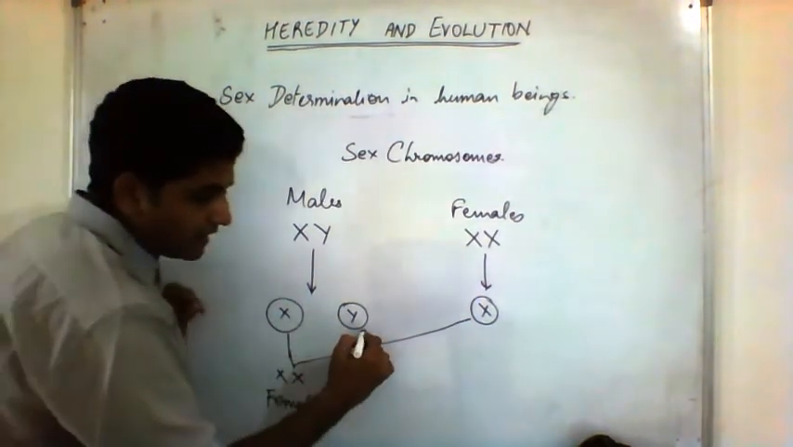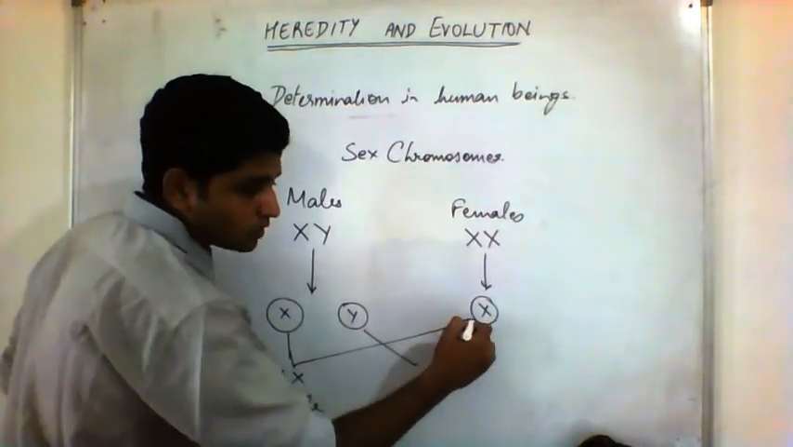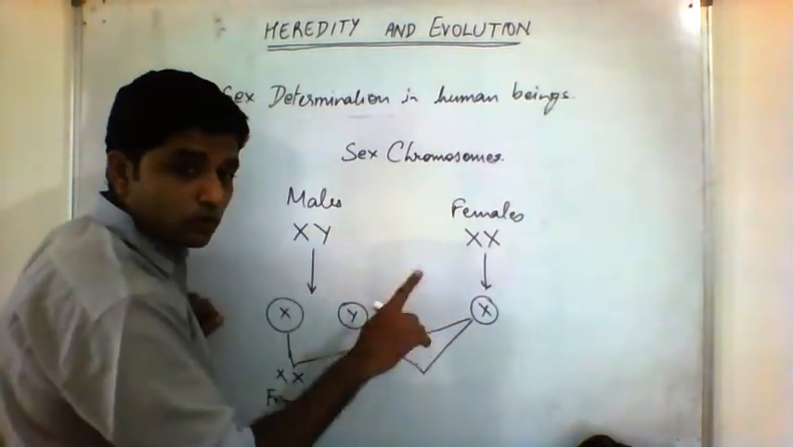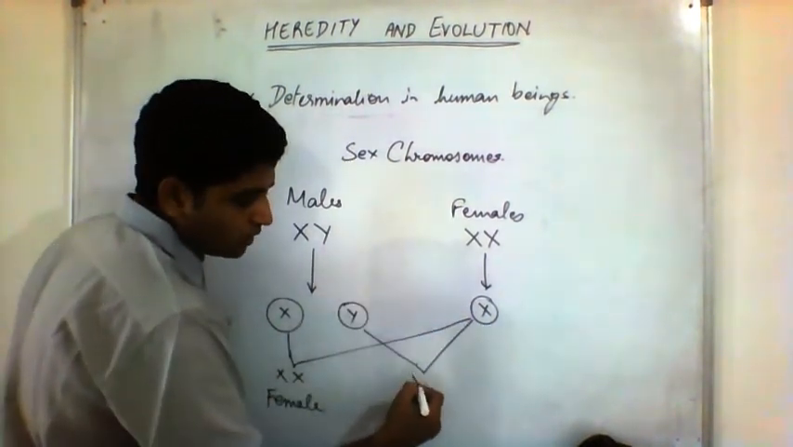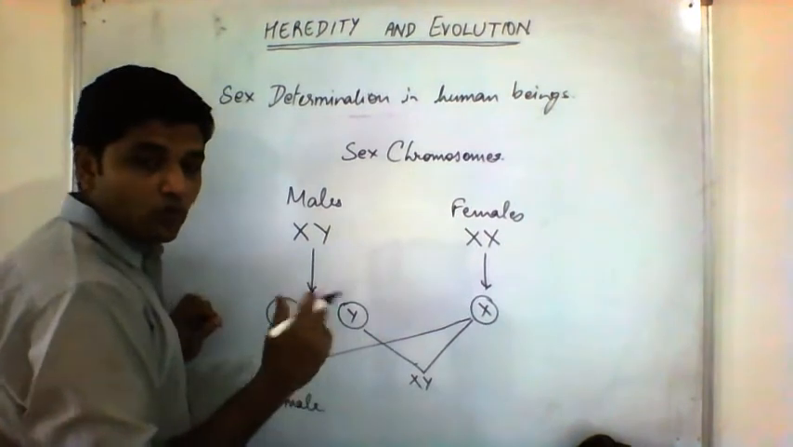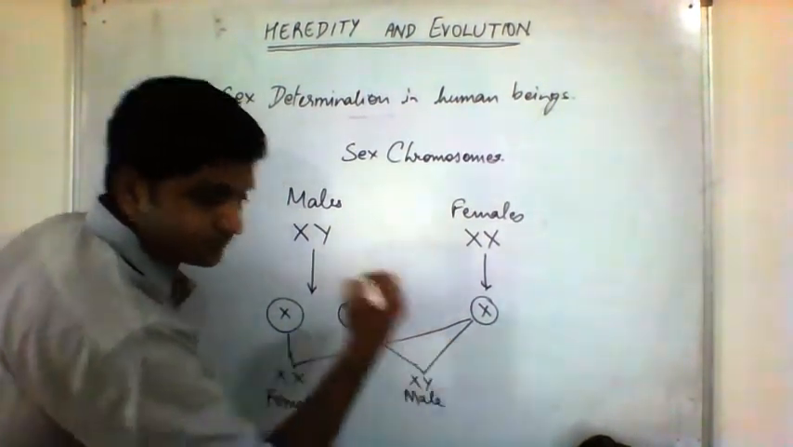Okay, and if it is a Y type of chromosome, let us say the Y type of sperm cell fuses with the ovum. The ovum is always X type. So if the Y type of sperm cell fuses with the ovum, you get an XY combination of the 23rd chromosome. So this is going to result in a male.